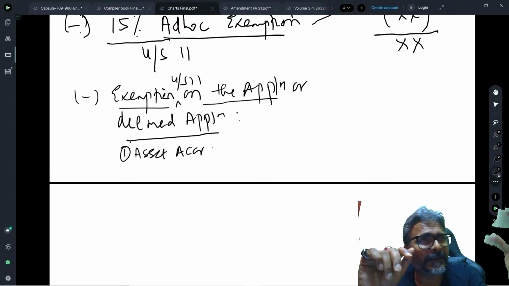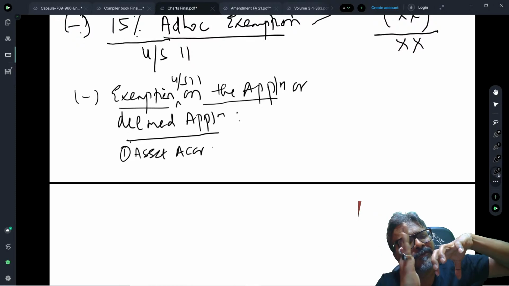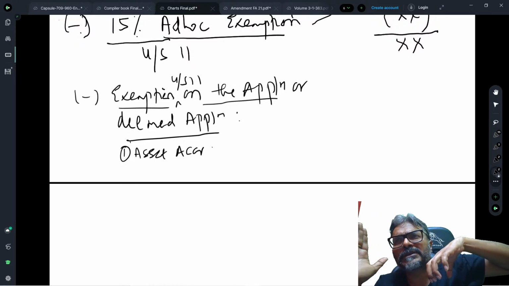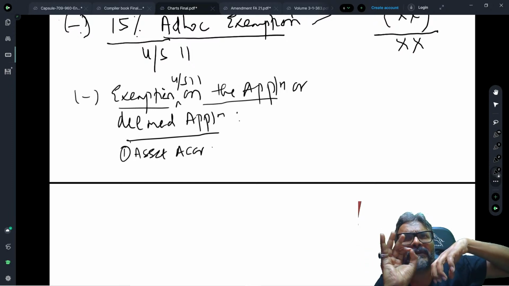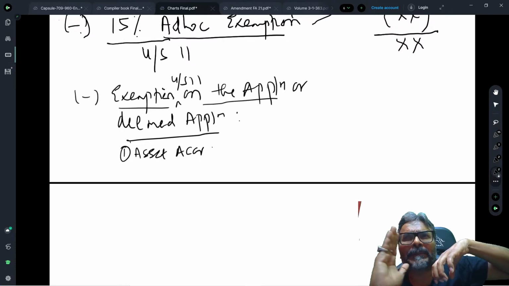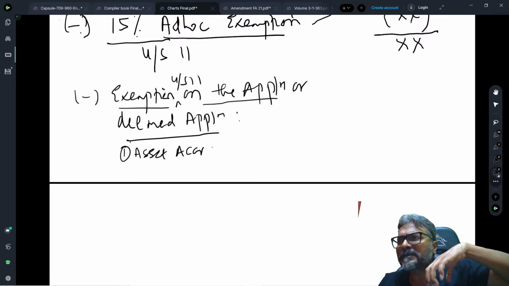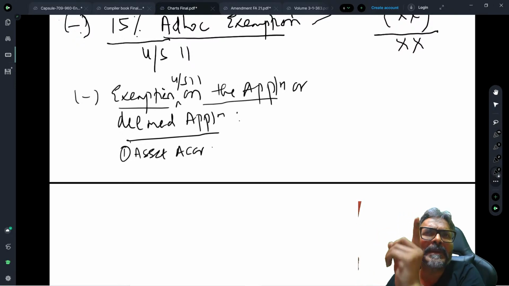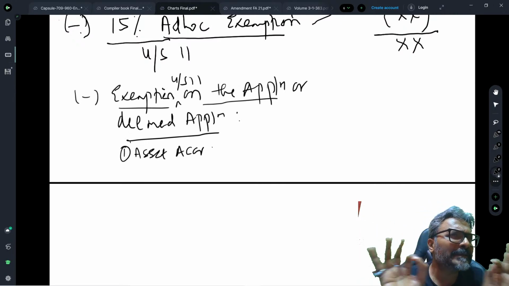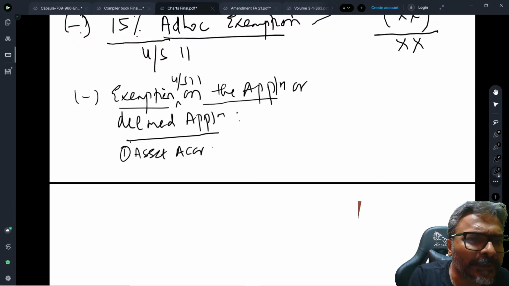Again, I am repeating this part. You have taken a loan. From that loan, you are doing the application for charitable religious purpose in India. So the Amendment of Finance Act 2021 says that from the loan, if you have done any application towards the charitable religious purpose in India, you will not be getting any exemption at that point of time. No exemption will be given to you on the loan amount.